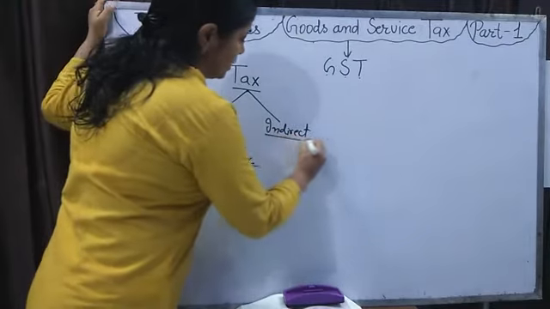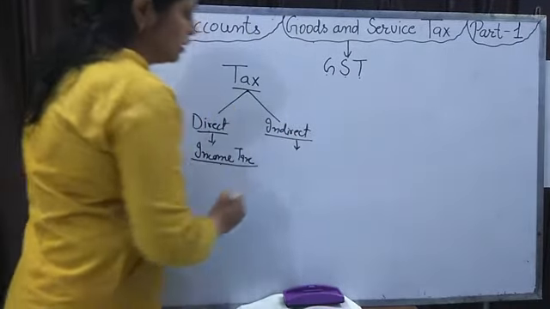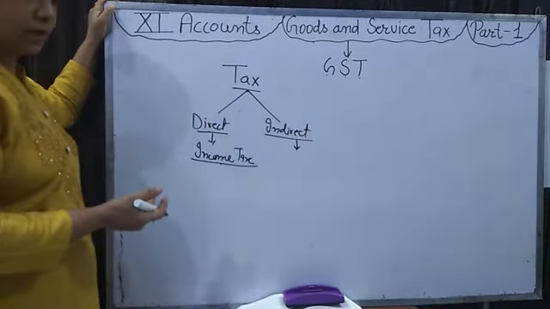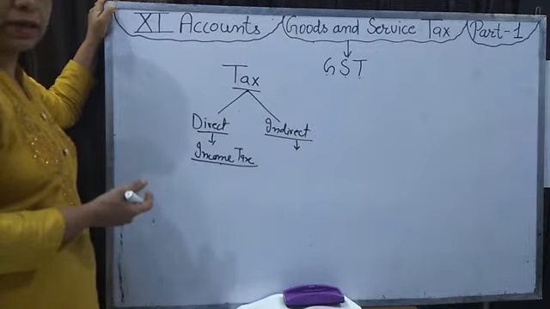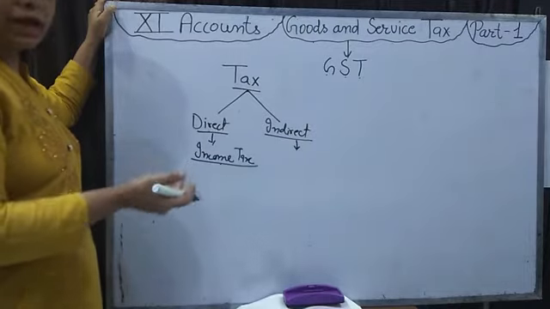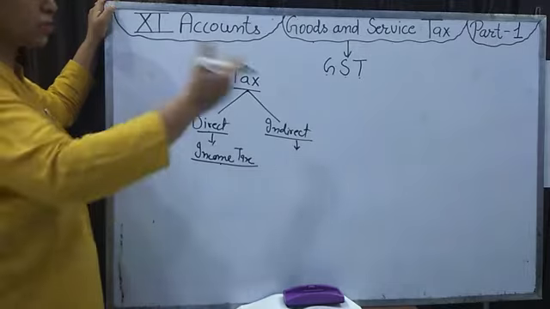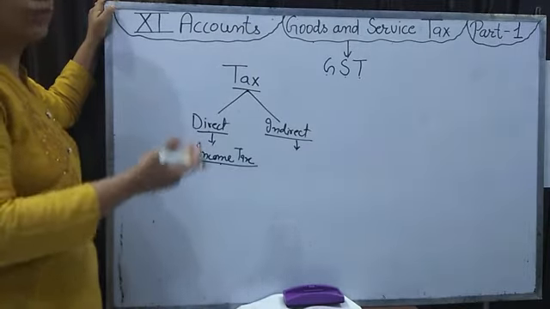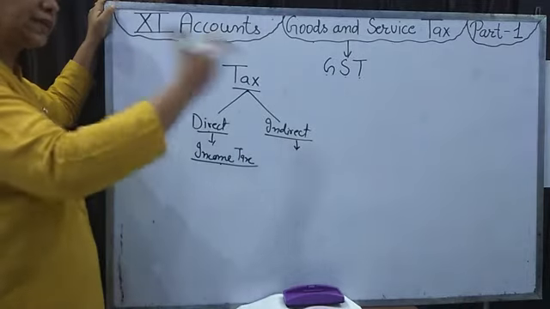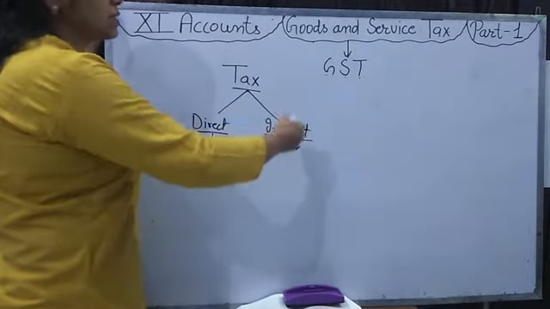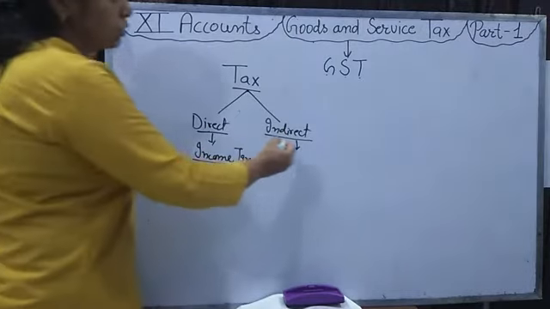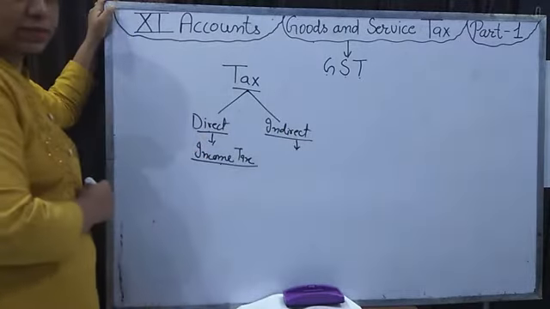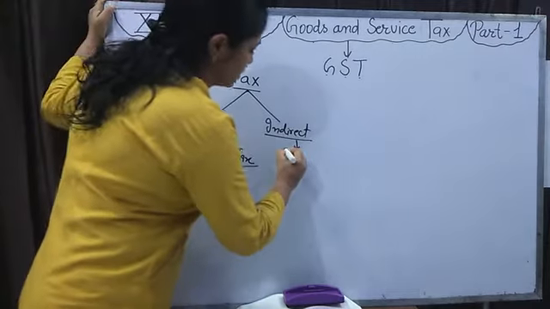Indirect tax means the tax we pay to any businessman. For example, when we purchase a cinema ticket, then we pay tax on that also. We pay tax to the one from whom we have purchased the ticket. Then that ticket seller deposits that tax to the government. So that tax is indirect tax. So there are so many taxes.